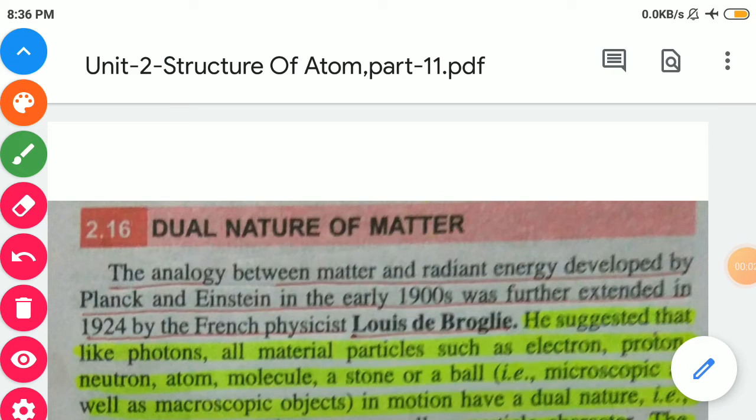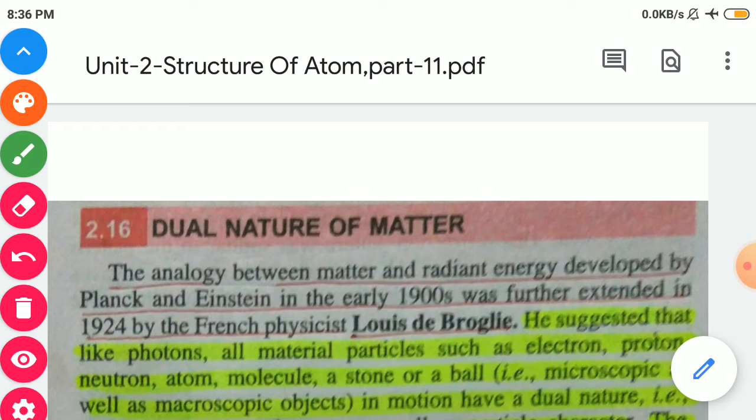Hello students, in the 11th video lecture of Unit 2, that is Structure of Atom, you will study the dual nature of matter as well as some questions based on it. So first of all, dual nature of matter.